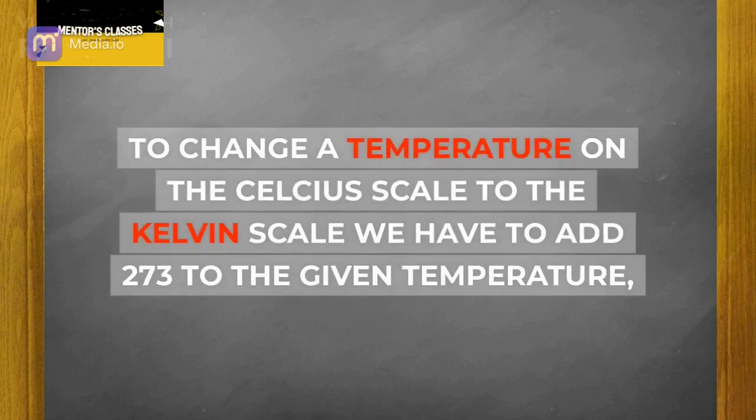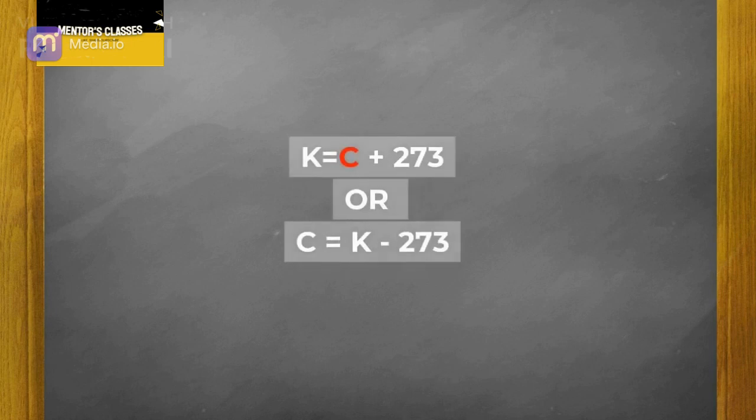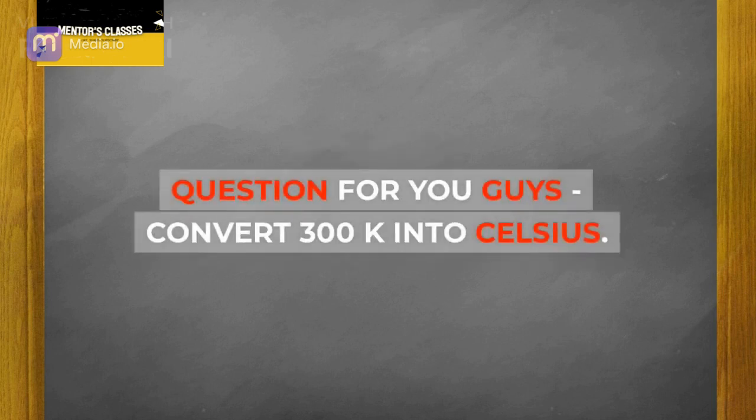To change a temperature on the Celsius scale to the Kelvin scale, we have to add 273 to the given temperature. K equals C plus 273, or C equals K minus 273. Question for you guys: convert 300 K into Celsius.